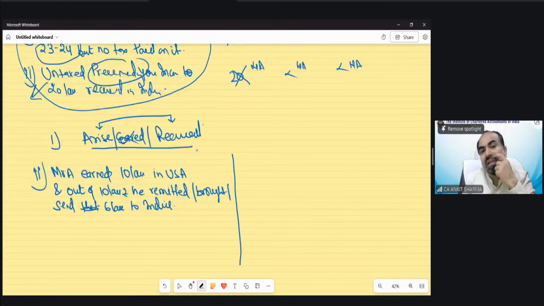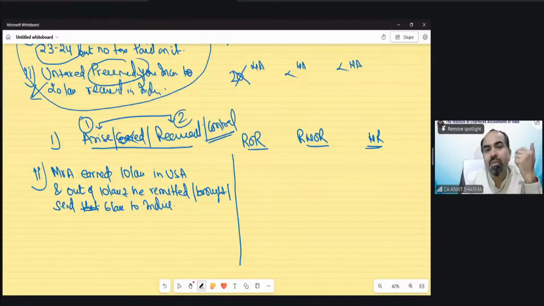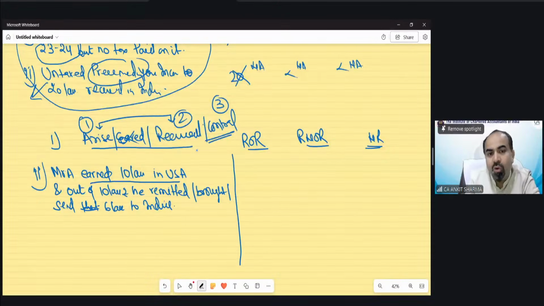Now you might feel that whether you are a resident and ordinarily resident, a resident and not ordinarily resident, or a non-resident, the taxability will depend upon arise, received, and one more important concept, from where it is controlled. These 3 points decide the taxability only, nothing else. In this example, earned 10 lakh rupees in USA, and out of this 10 lakh he remitted. Does remitted fall under arise, received, or control? No. So that information is not relevant.